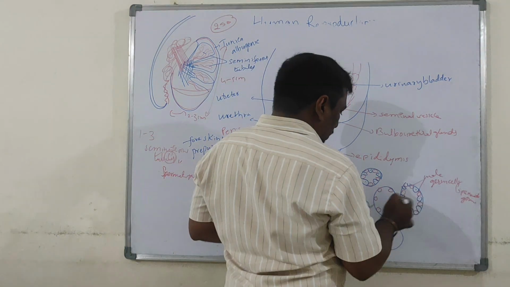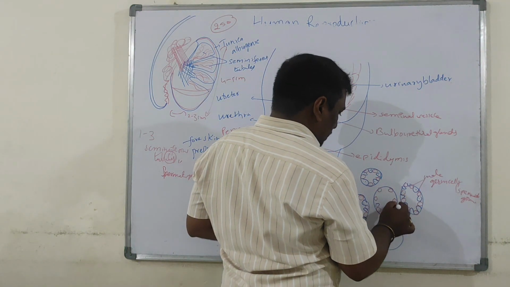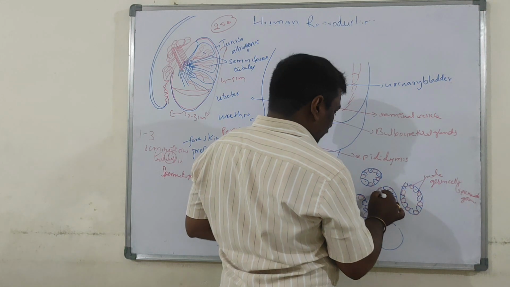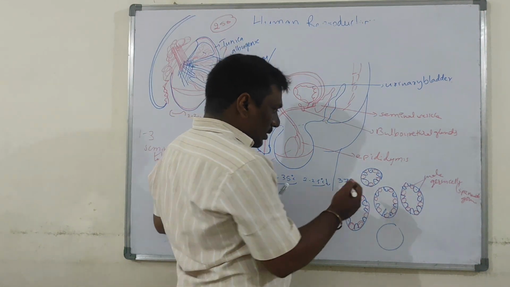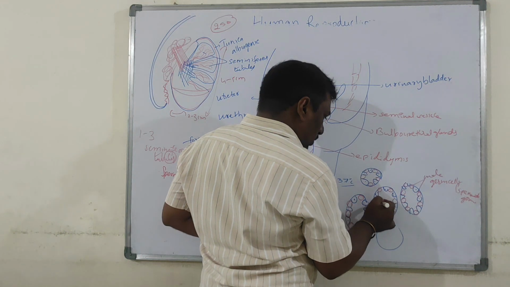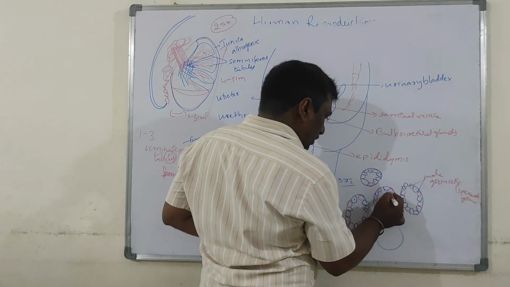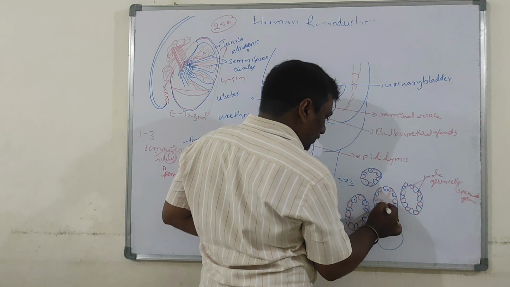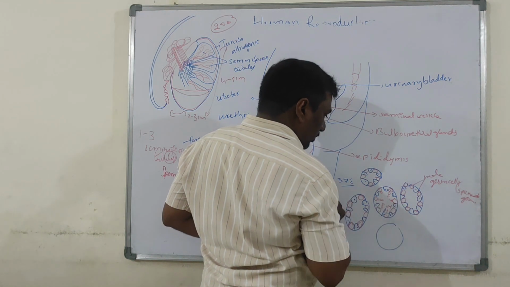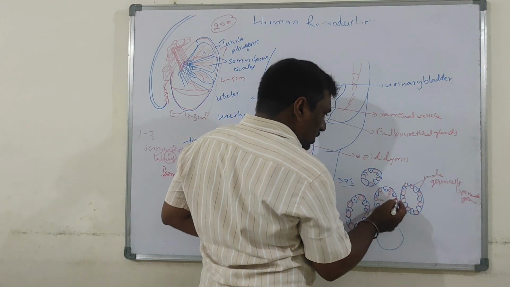These are Sertoli cells. Now these male germ cells undergo meiotic division, leading to the formation of sperms.